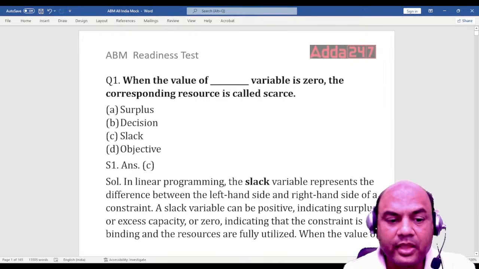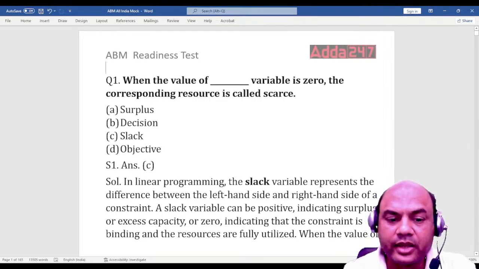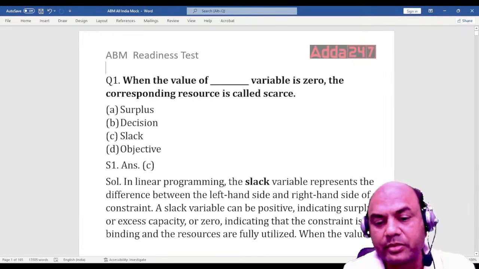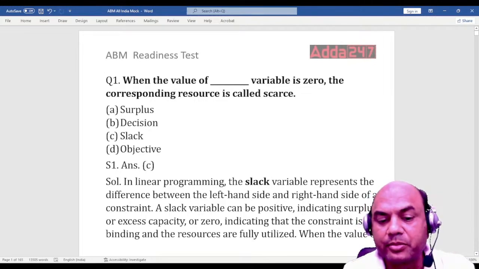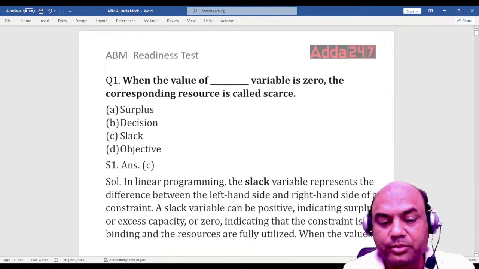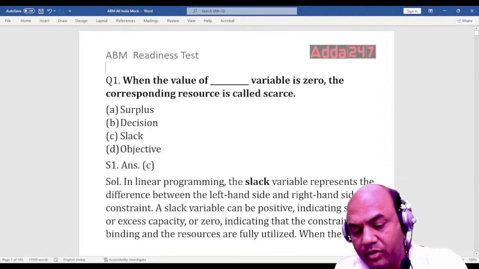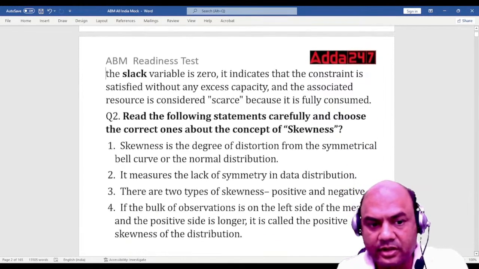The explanations, I'll just read one or two lines over here. In linear programming, the slack variable represents the difference between the left hand side and the right hand side. A slack variable can be positive, indicating surplus or excess capacity, or 0, indicating that the constraint is binding. Now we check all the answers.